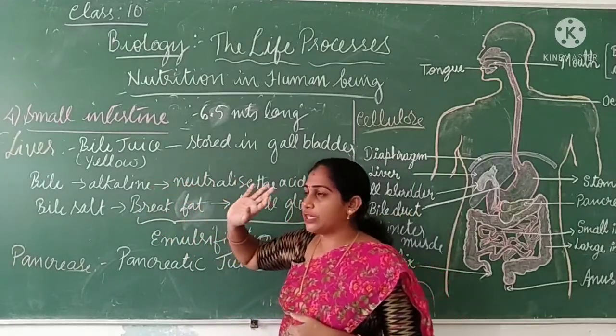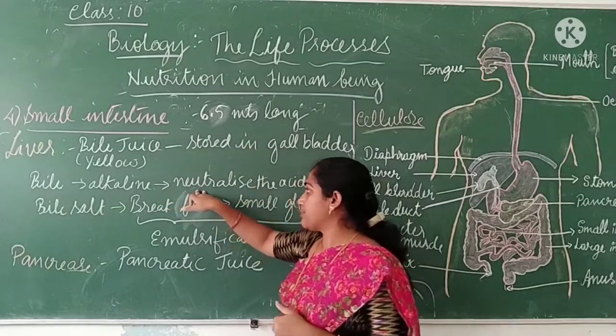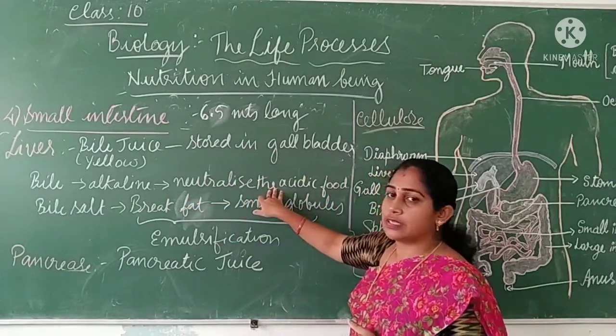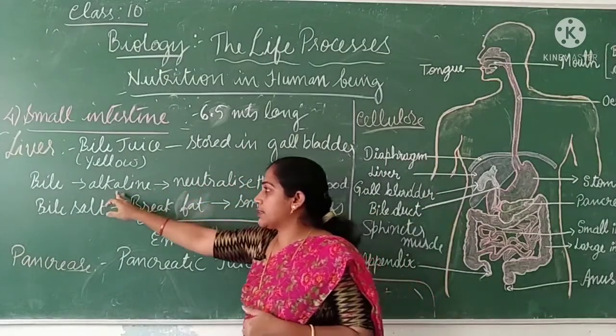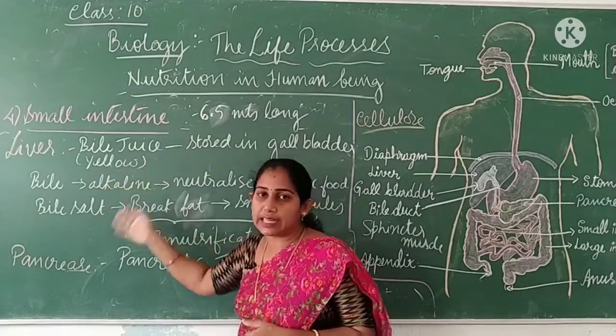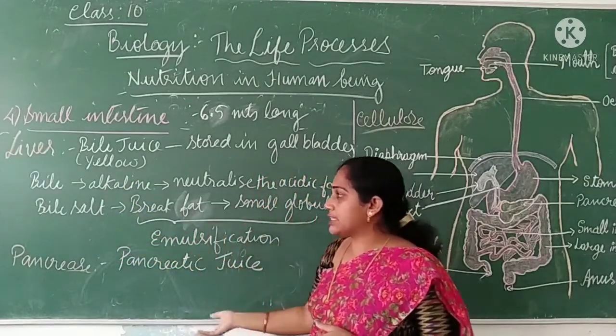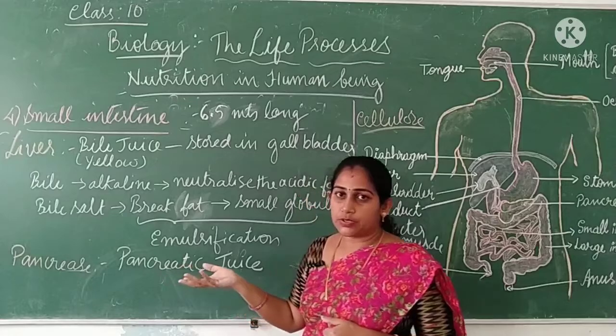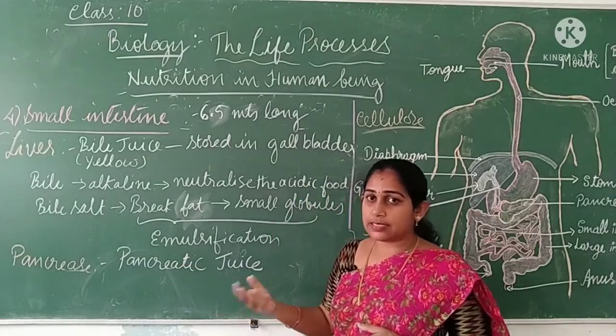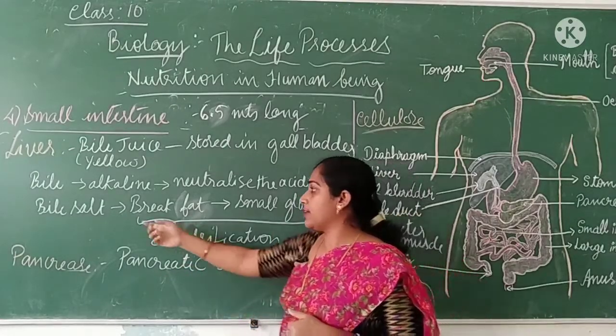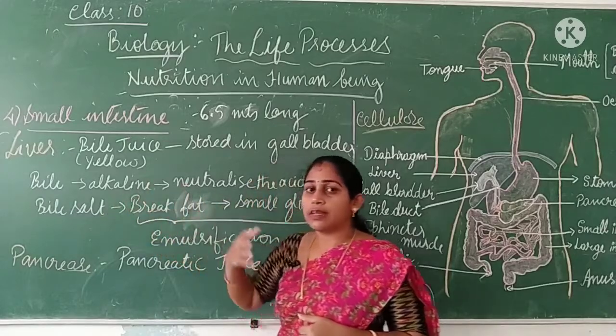So what is the function of bile juice? One is to neutralize the acidic food coming from the stomach, because bile is basic, or alkaline, in nature. The acidity has to be neutralized, and only then can the bile salt emulsify the fat.